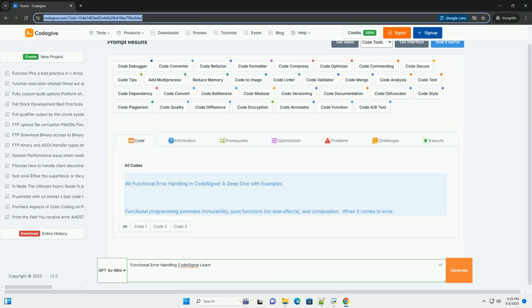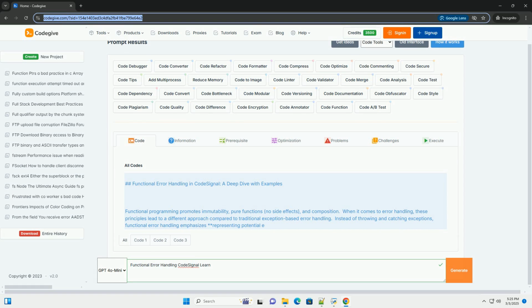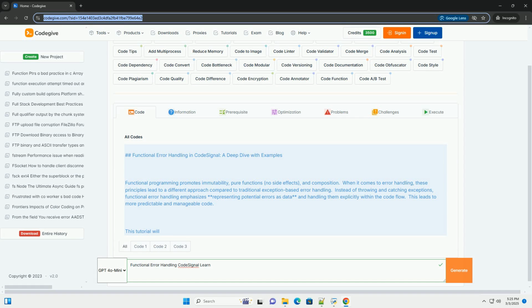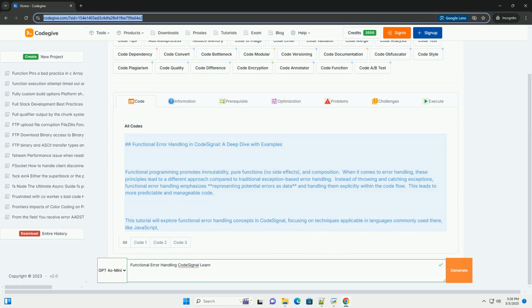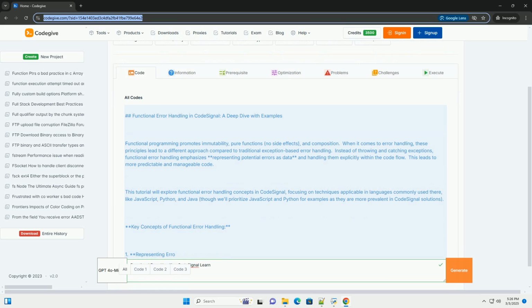Functional error handling in CodeSignal, a deep dive with examples. Functional programming promotes immutability, pure functions, no side effects, and composition. When it comes to error handling, these principles lead to a different approach compared to traditional exception-based error handling.